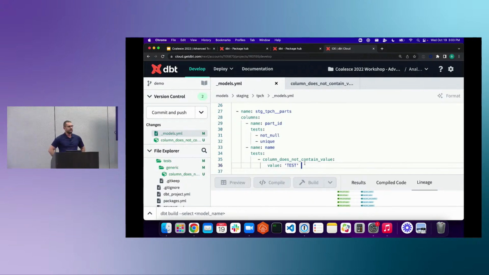And so, just like I mentioned, you aren't providing the inputs for model and column name. That's provided by the YAML. It knows the model name because it's here, and it knows the column name because it's here. So all you actually have to provide is the word test. And then when you run this, if I want to test the specific model, I can just say dbt test for that model.